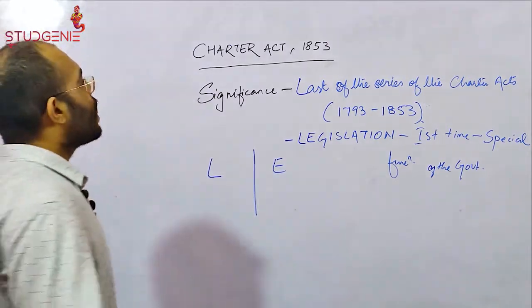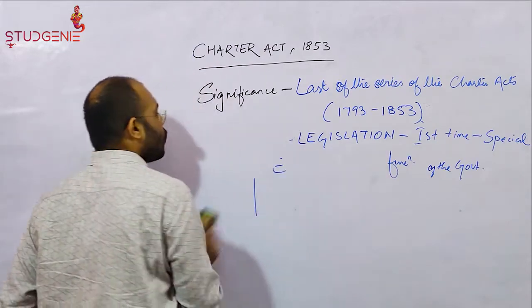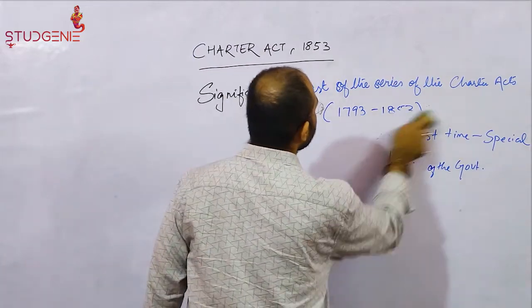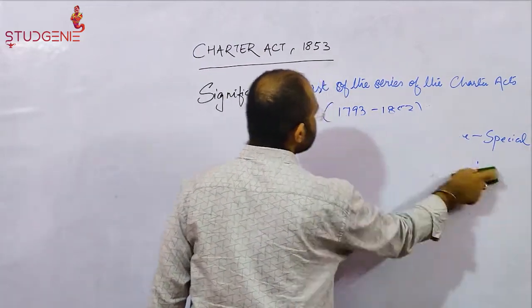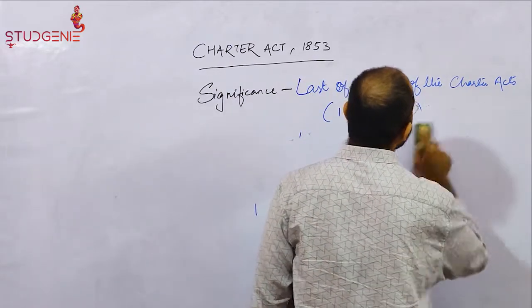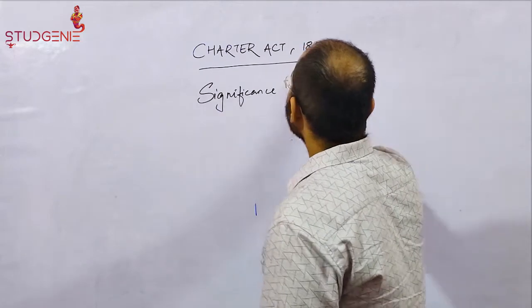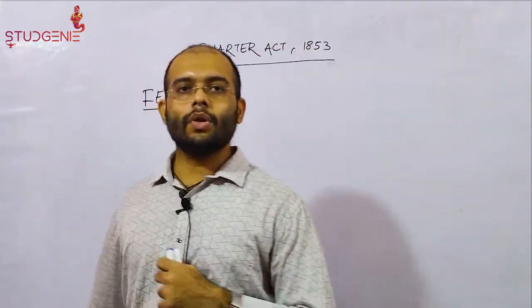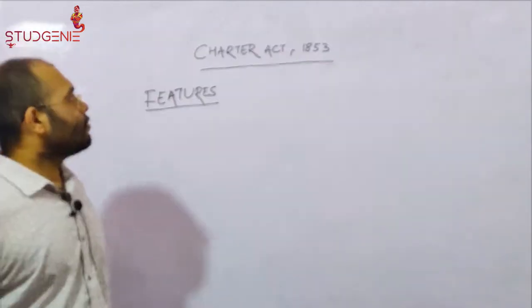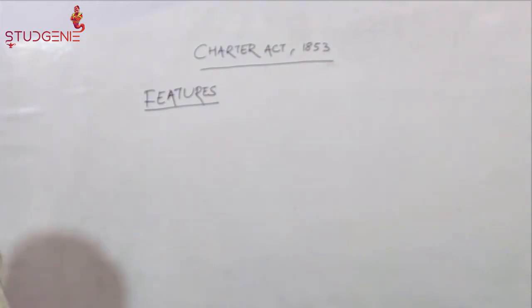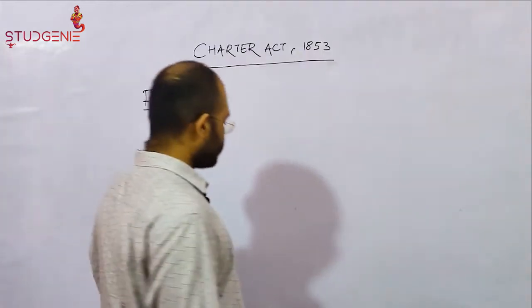So now, after the significances are over, let's look at the various features of the Charter Act of 1853.